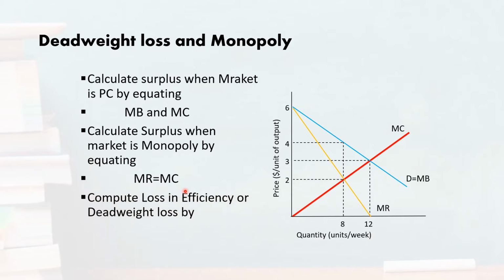And then as a last step, you will learn that by just taking the difference between the economic surplus when the market is perfectly competitive and when the market is a monopoly, you can easily find out the amount of loss in efficiency, or deadweight loss, because of the imperfect structure of the market.